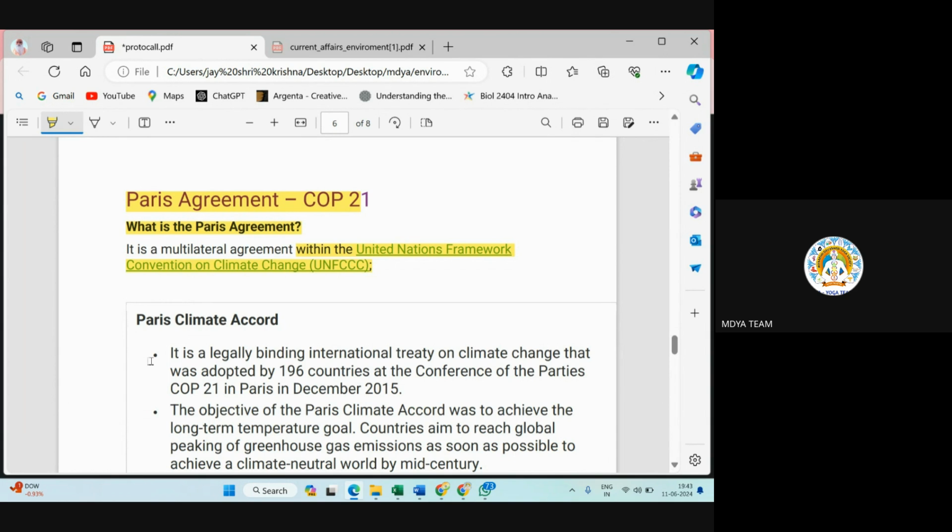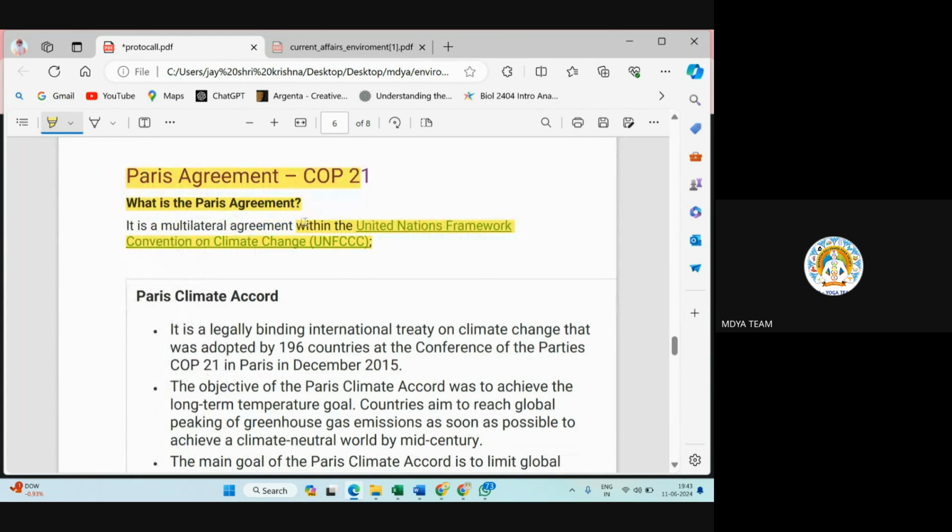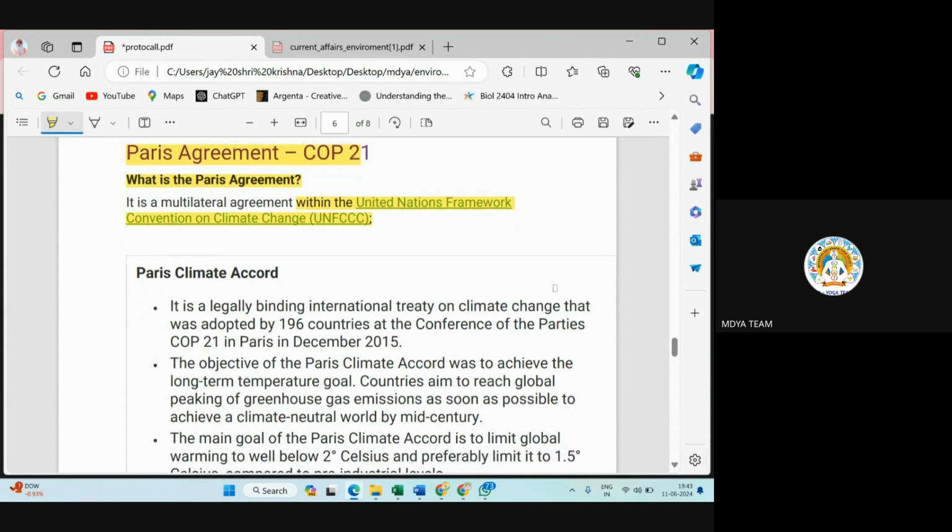So in 2015, the 21st meeting of this UNFCCC happened in Paris. It is a legally binding international treaty on climate change that was adopted by 196 countries at the Conference of Parties COP21 in Paris in December 2015.